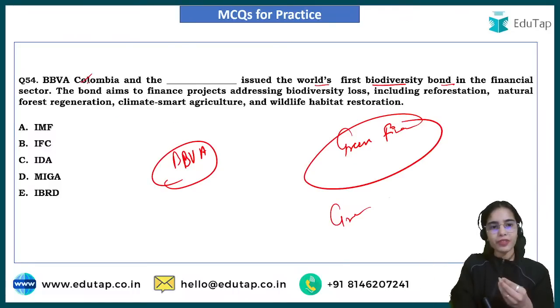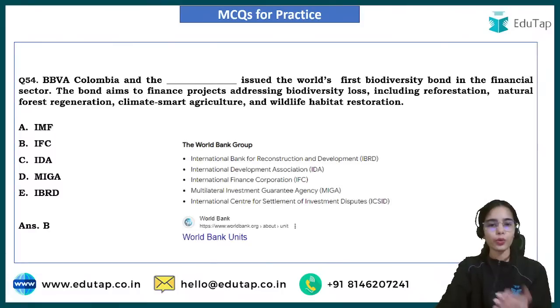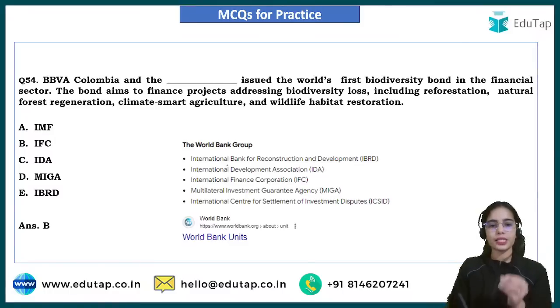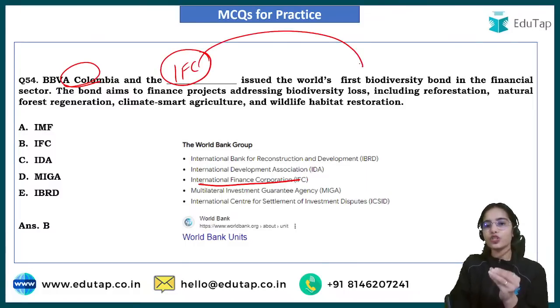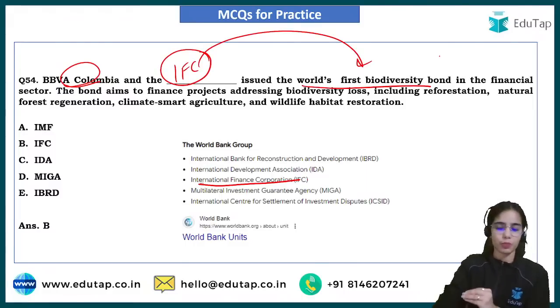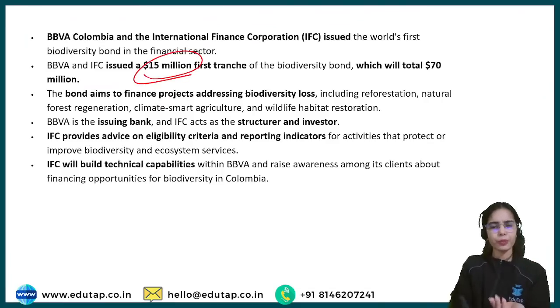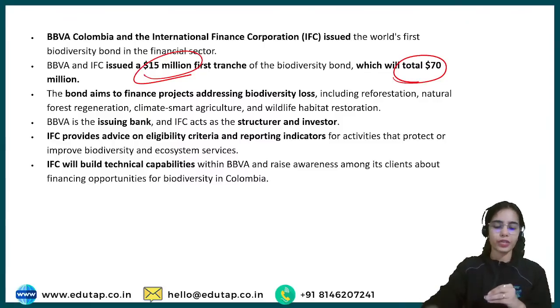Okay, so BBVA Colombia and the IFC have issued the world's first biodiversity bond. IFC is the institution under the World Bank Group. The World Bank Group has 5 institutions, out of which IFC, the International Finance Corporation, is one. So BBVA Colombia and IFC, remember this very clearly, have issued the world's first biodiversity bond. The first tranche of 15 million will be raised, and the total money that will be raised will be 70 million.